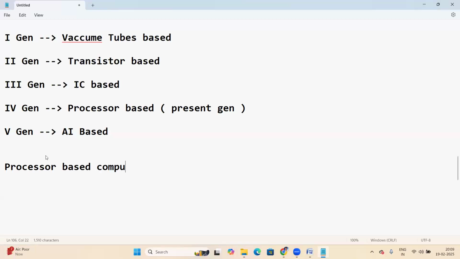Processor based computer understandable language is binary code.